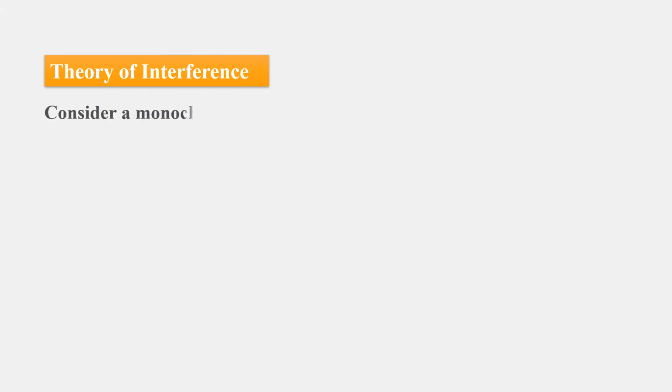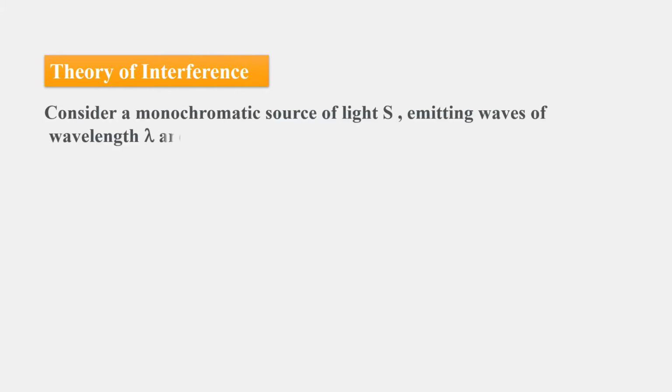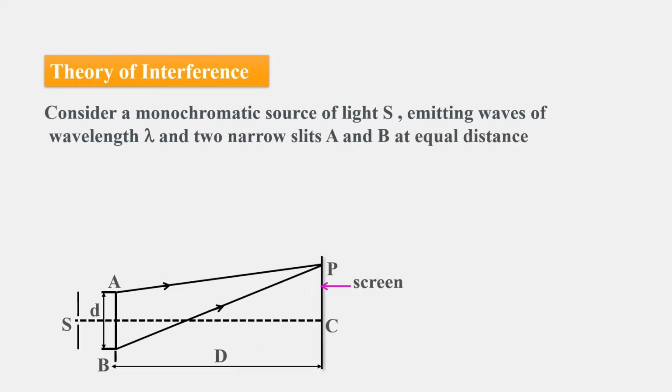Theory of interference. Consider a monochromatic source of light S emitting waves of wavelength lambda, and narrow slits A and B at equal distance from it, separated by a distance d. The source is kept such that the rays arrive as a planar wavefront. When the light passes through the two openings, it emerges as wavefronts. After they are created, they meet at a particular place, where it may be bright or dark.